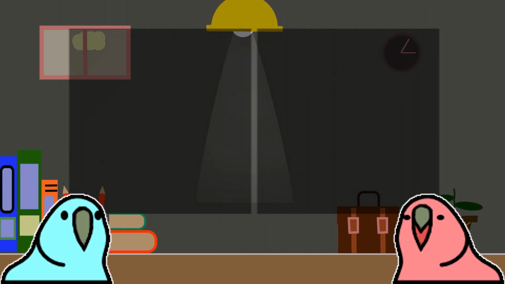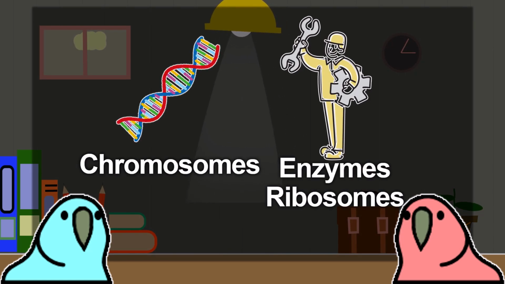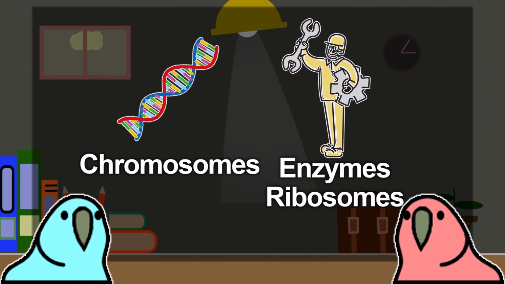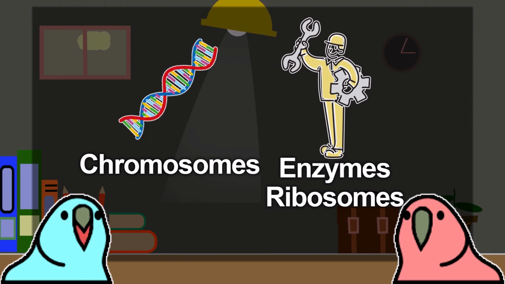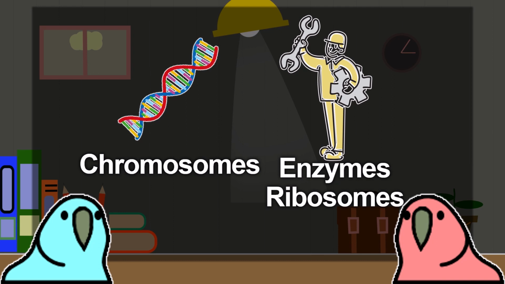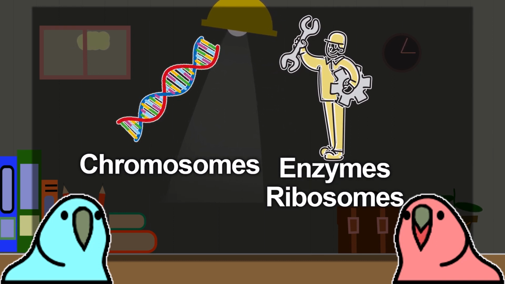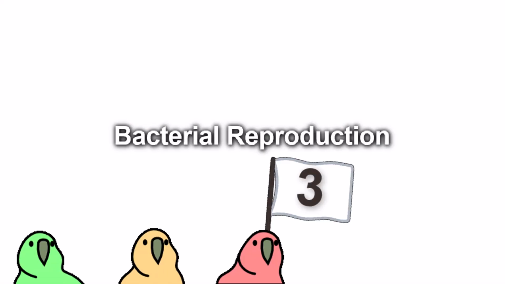How is it different? In order to make a copy of themselves, they need a blueprint and various craftsmen to do the work. Specifically, the blueprint refers to the chromosomes, and the craftsmen are enzymes and ribosomes. I see, a blueprint and craftsmen. Those are the two things. Bacteria, viruses, and even human cells all need these two things to multiply. Let's take a look at the specific method of bacterial reproduction.